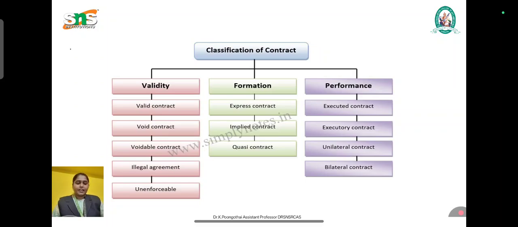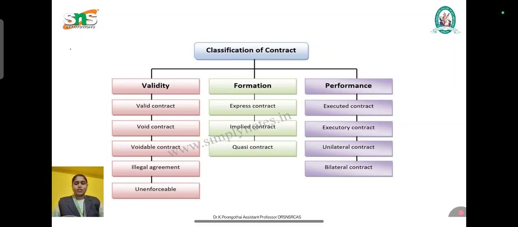The next one is the voidable contract. A voidable contract describes an agreement which is enforceable by law at the option of one or more parties. Here is an example. A promised to B to sell his land for rupees 1 lakh. A consented by force, under compulsion. This contract is at the option of A. So here one is compelling another to do that work, and that is known as a voidable contract.